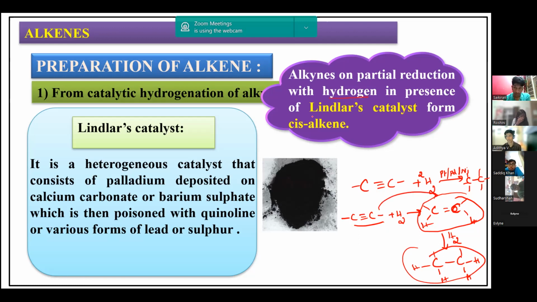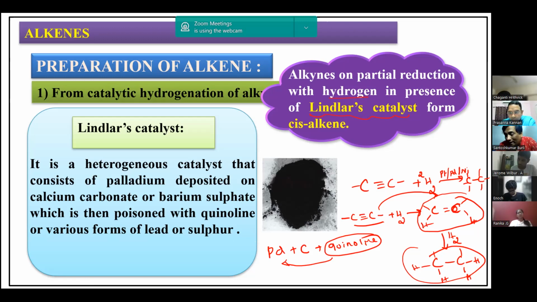So we have to use a catalyst called Lindlar's catalyst. What is Lindlar's catalyst? Lindlar's catalyst is palladium in presence of charcoal and quinoline. Quinoline is the compound used to poison this catalyst. Palladium is a highly active catalyst, so I want to decrease its activity. How can I decrease the activity of palladium?